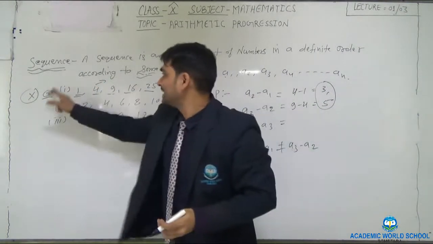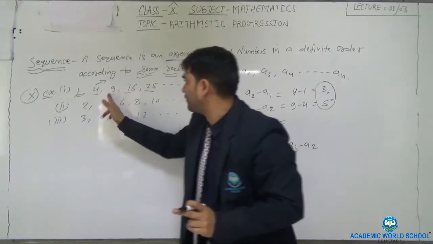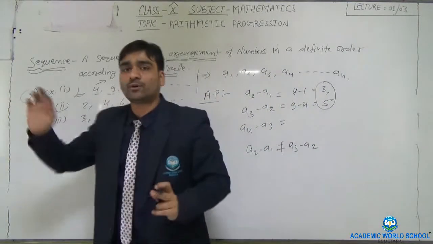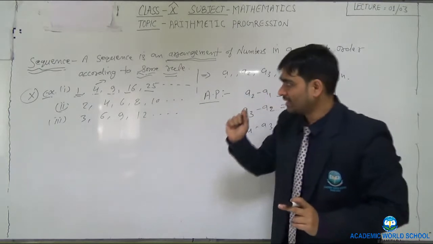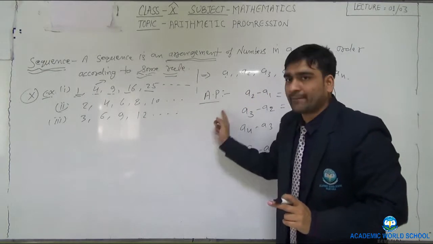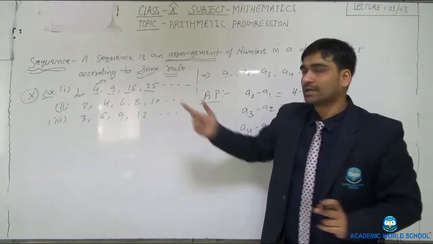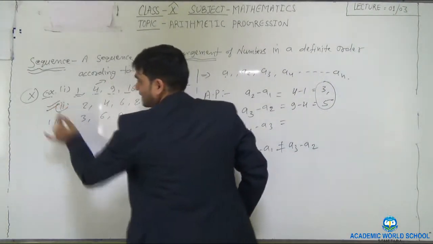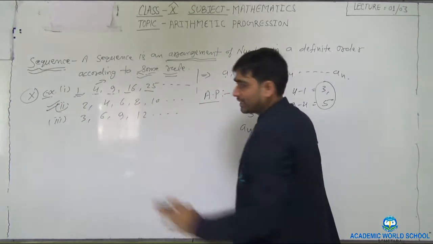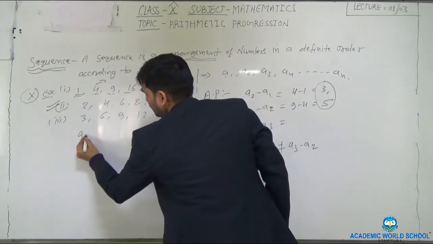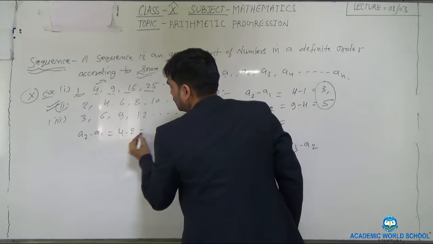This is a sequence, because there is some rule behind every term, but it is not in the form of AP. The specific rule for an AP is that the common difference should be the same. Now you check the second example. First term, second term, third term, fourth term, fifth term. Then subtract A2 minus A1. A2 is 4, so 4 minus 2, how much?